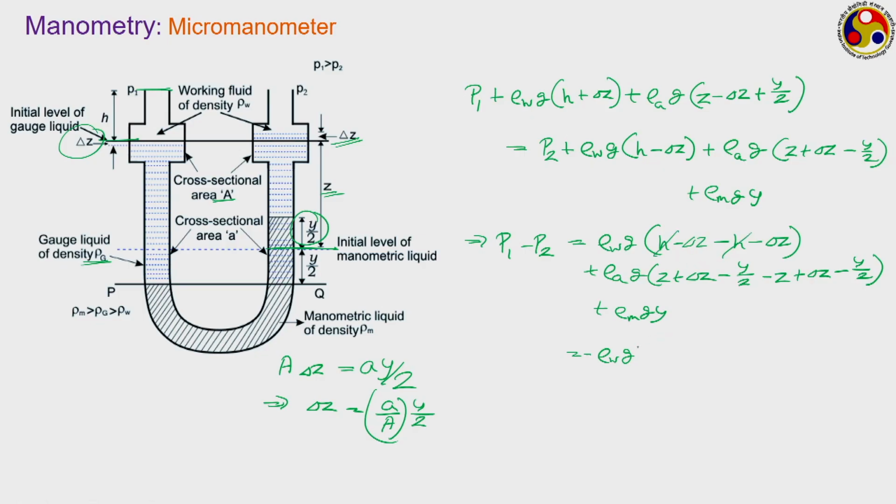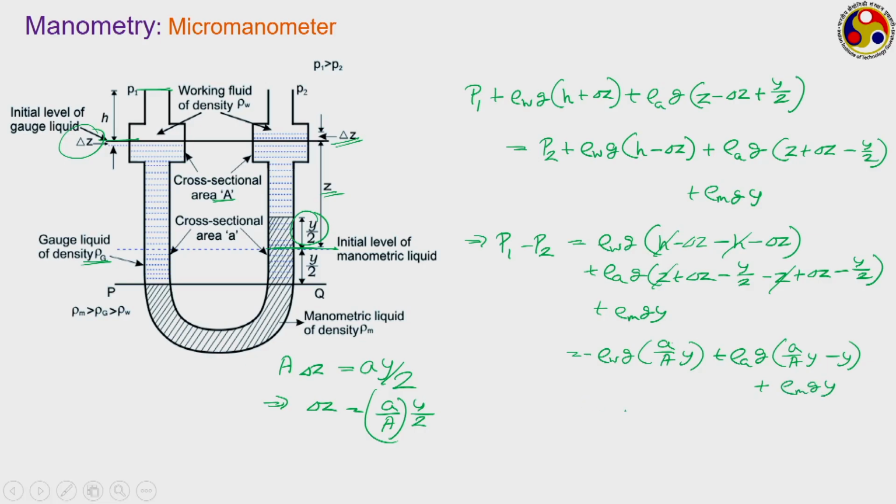So, 2 delta Z remains, and this 2 delta Z can be converted in terms of areas as small a by capital A into y, plus for the gauge fluid rho g into z. So, here Z goes off, but 2 delta Z is there, which again becomes small a by capital A into y, minus y plus rho m g into y.